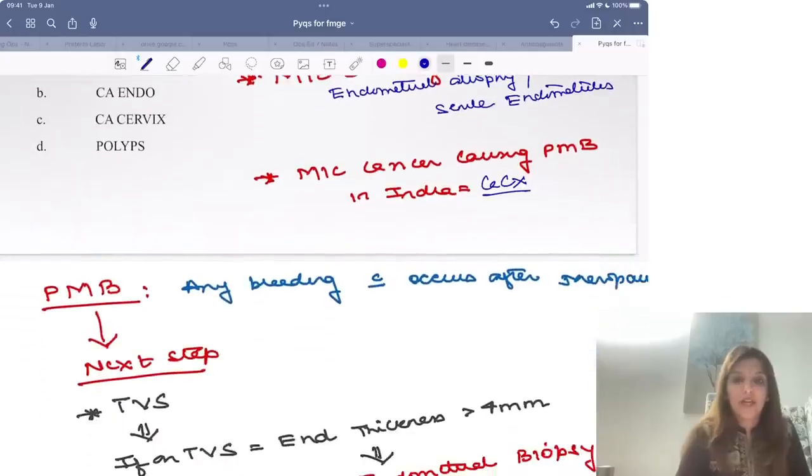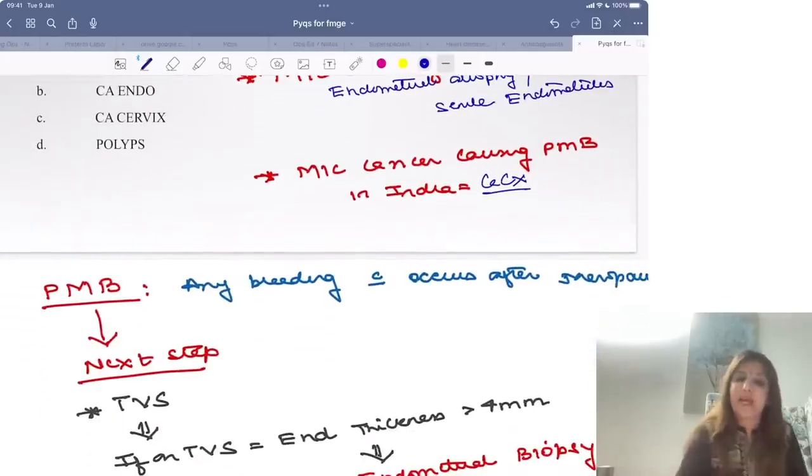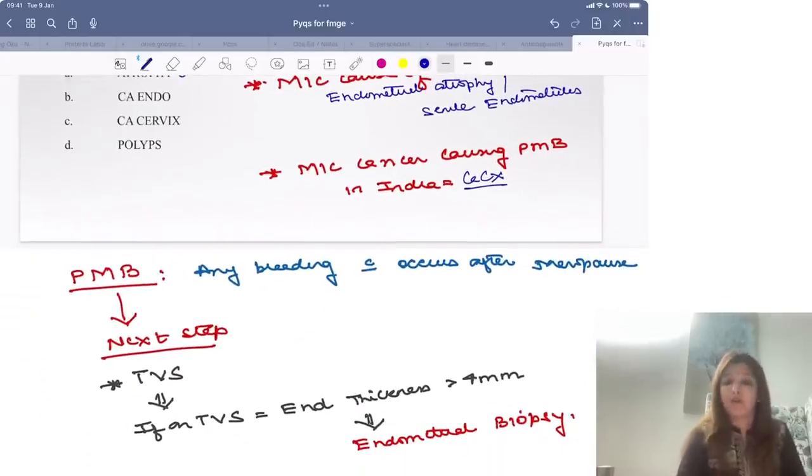What do you understand by PMB? PMB is any bleeding which is happening after menopause. So you people have understood it wrong. Someone says if bleeding is happening after 6 months then it is PMB, if bleeding is happening after 1 month then it is PMB. No. Any bleeding which is happening after a patient attains menopause, that is postmenopausal bleeding.